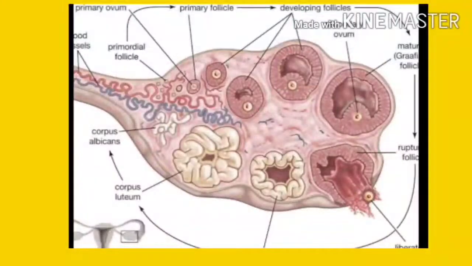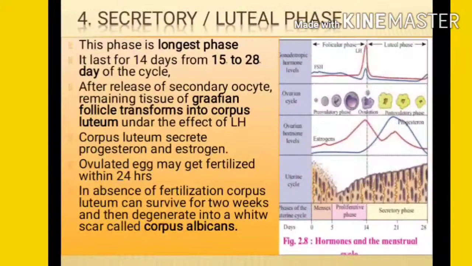The corpus luteum is nothing but the yellow body. It is also known as a yellow body, and after the discharge of the ovum, the remaining cells of this Graafian follicle together form this corpus luteum. This corpus luteum releases progesterone hormone, and this progesterone secretion is always under the influence of luteinizing hormone. This corpus luteum secretes progesterone and estrogen.